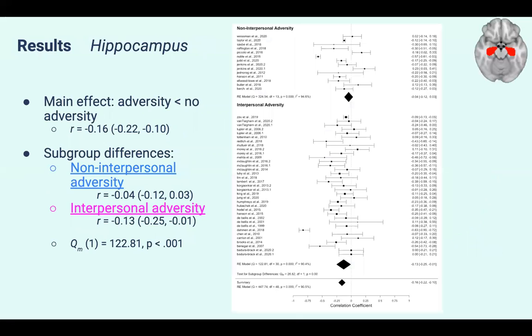So for the hippocampus, there was a main effect of adversity, meaning that adversity was associated with smaller volumes across sample ages and adversity types. There was also a significant effect of adversity type, such that on average, interpersonal adversity was associated with smaller hippocampal volumes than non-interpersonal. And you can see these in our forest plots here, which show the correlations between adversity and brain volume for each study, and then for the total sample with the diamond there at the bottom. And you can see that the full range is a non-zero correlation.